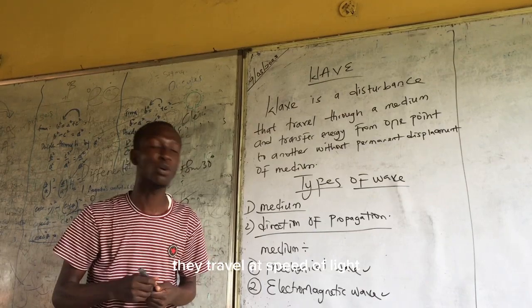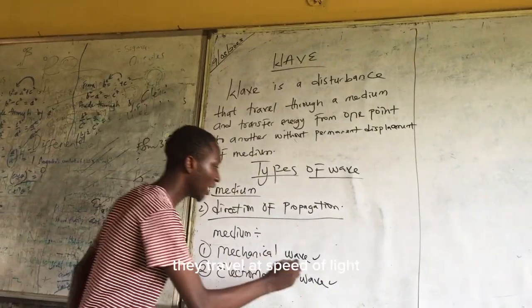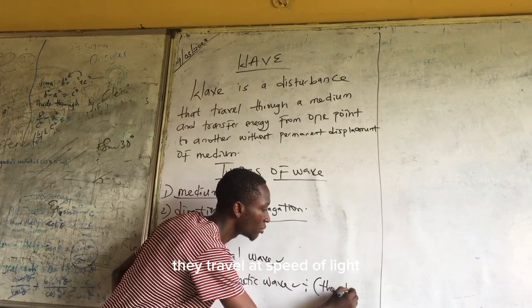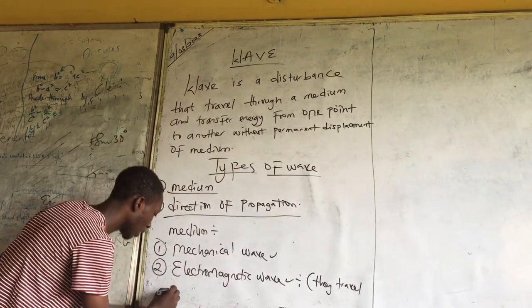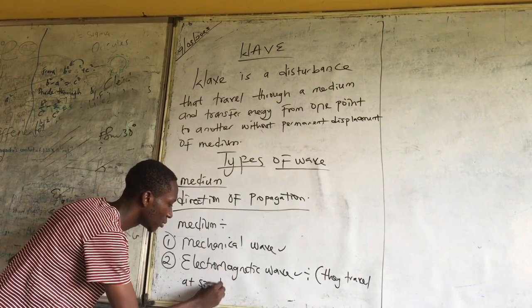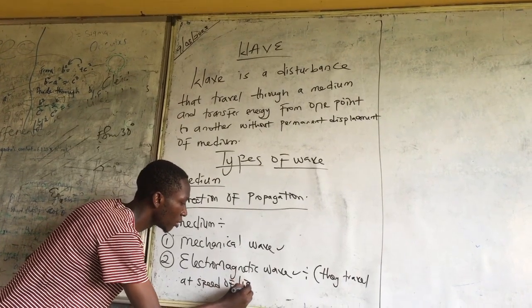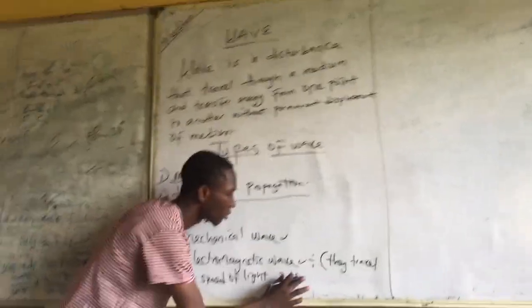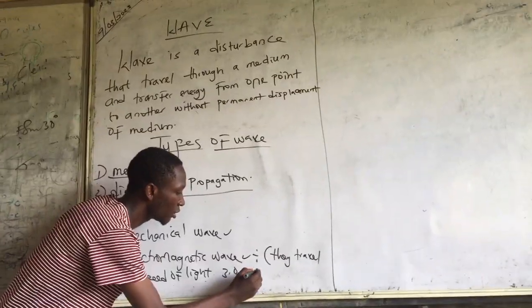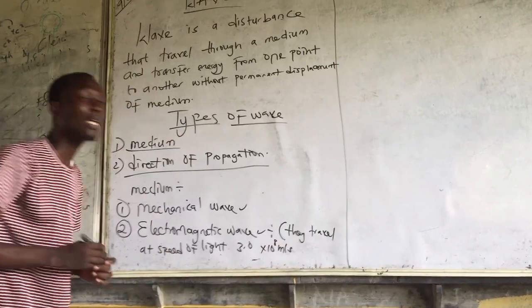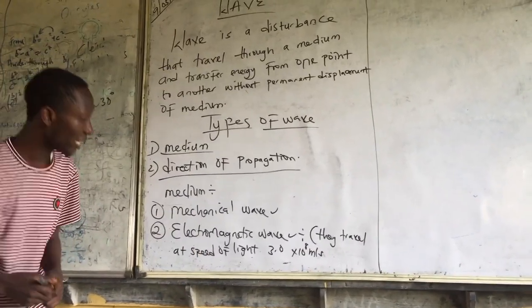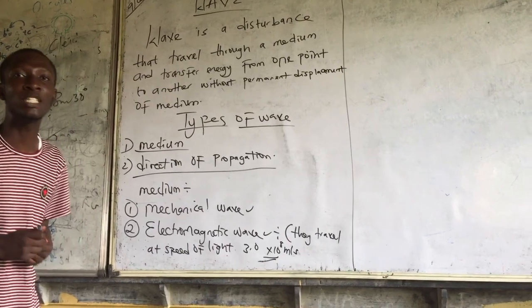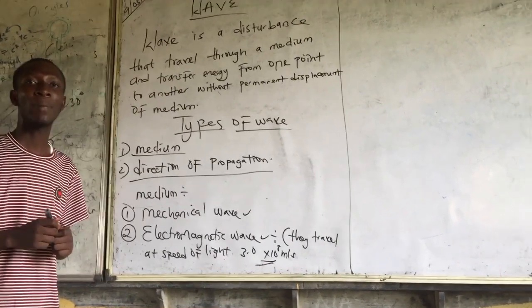They travel at the speed of light. And what's the value of the speed of light? It is 3.0 times 10 raised to power 8 meters per second.